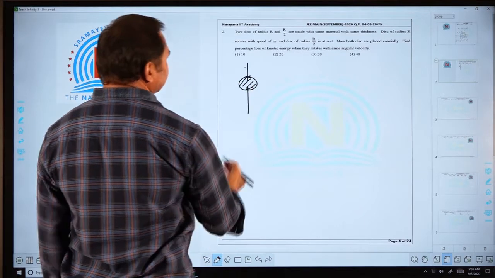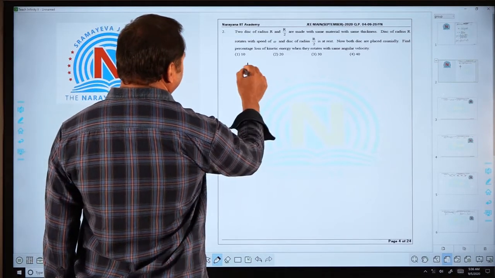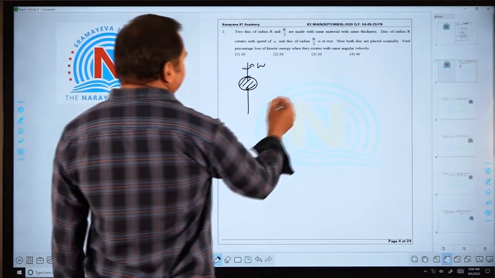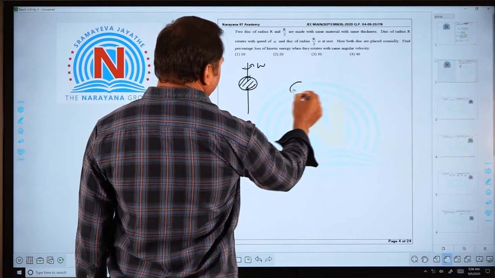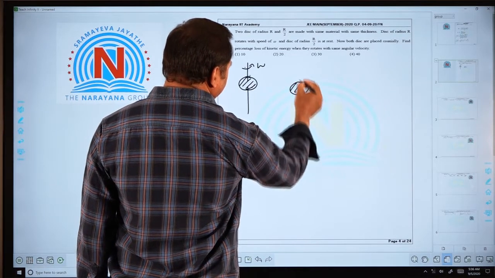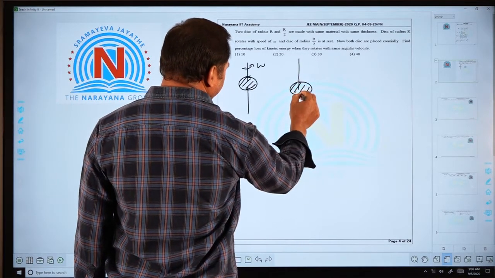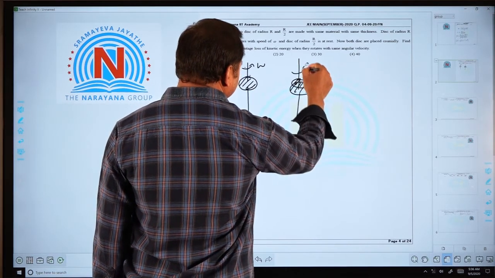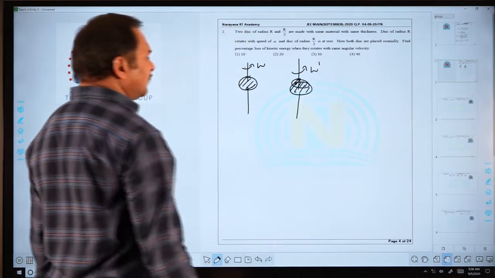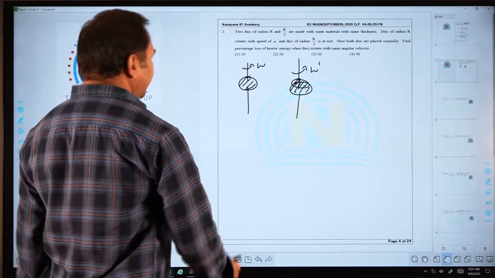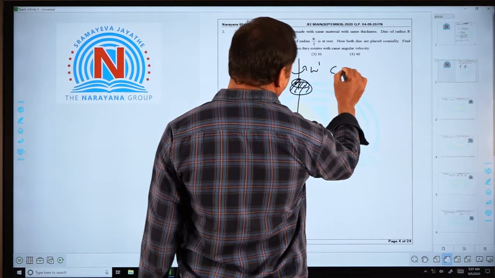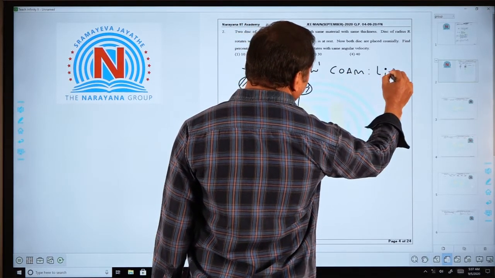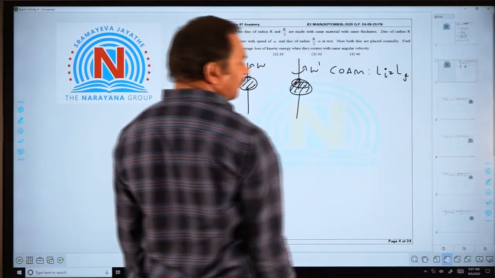This is the first disc of radius r, and it is rotating with an angular velocity omega, let us say, and then the disc of radius r by 2 is kept coaxially with it. So, it will be like this. Let us say this system is rotating with an angular velocity omega dash. So, according to the conservation of angular momentum, initial angular momentum equals final angular momentum.